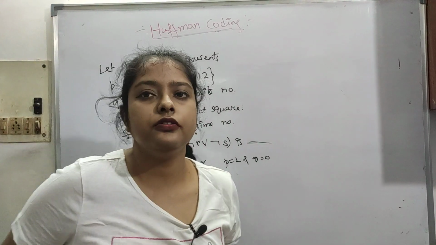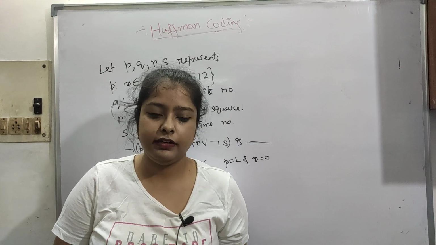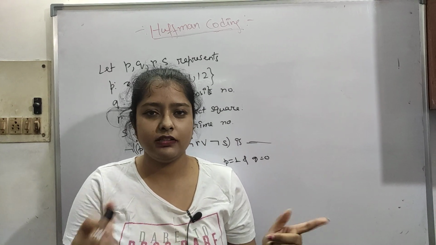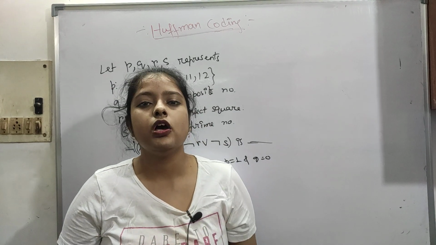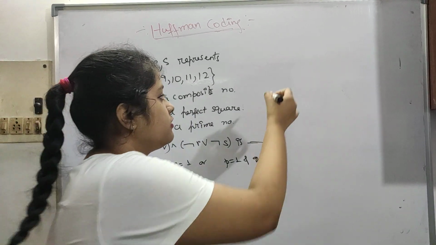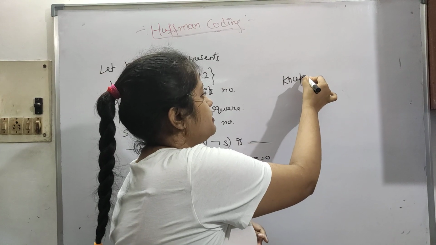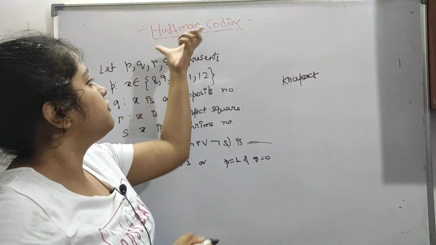So hi all. So we will start with the algorithms. Okay, means we are doing algorithm and mathematics and aptitude in parallel. So algorithms we are done till knapsack. Okay, greedy algorithms we are doing knapsack. Today we will do Huffman coding.